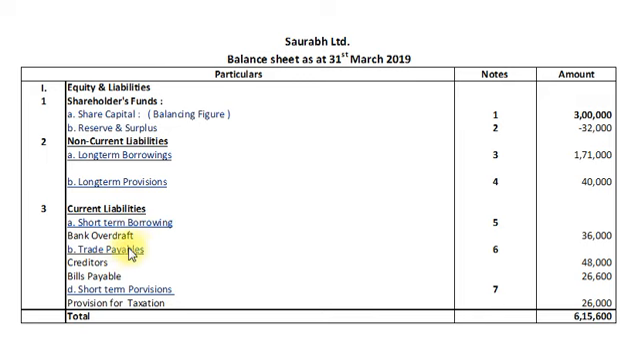B is trade payables. In trade payables there is note number 6, in which we have creditors of rupees 48,000 and bills payable of rupees 26,600. And D, short-term provisions, and we have note number 7 for short-term provisions. In that we have provision for taxation rupees 26,000.